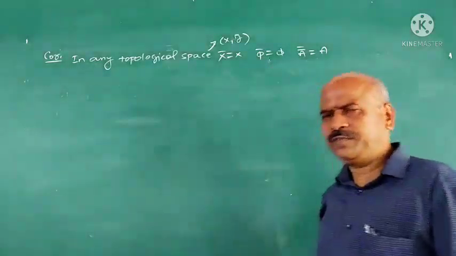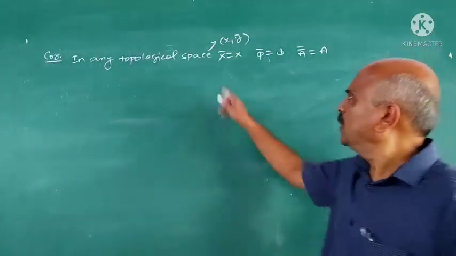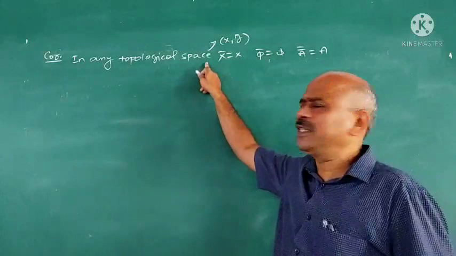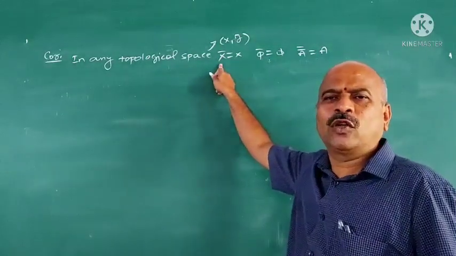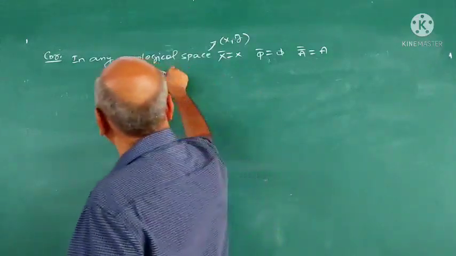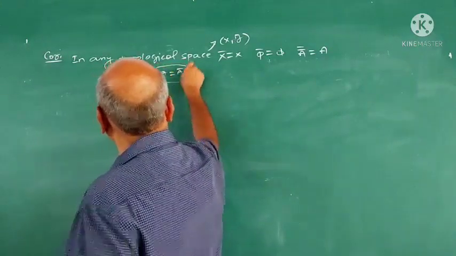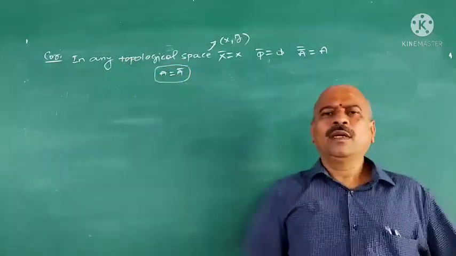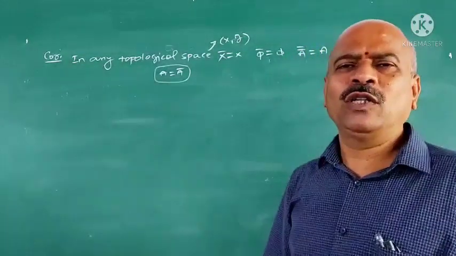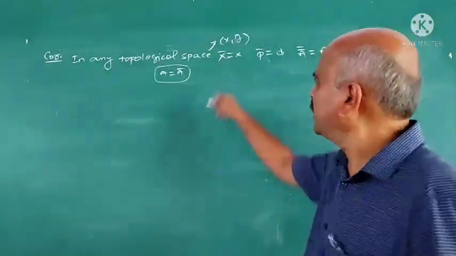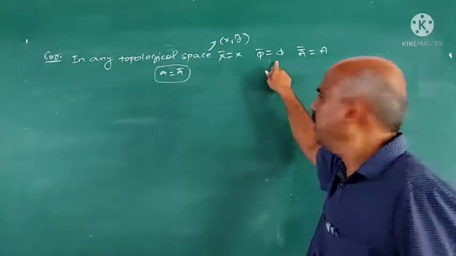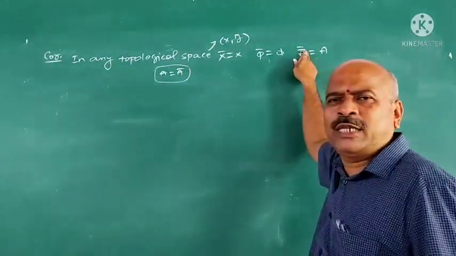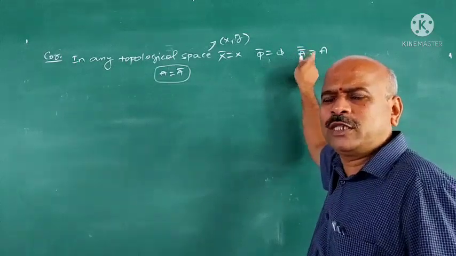How to prove this? Suppose X is any topological space. X closure is X, because X is closed. A is closed if and only if A is equal to A closure. Since X is closed, X closure is X. Phi is closed, phi closure is phi. A closure is a closed set, therefore closure of A closure is A closure.